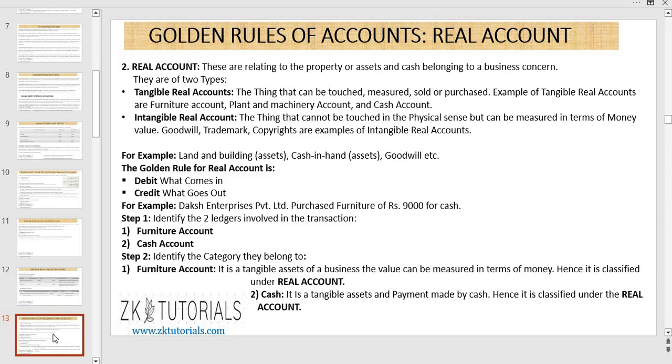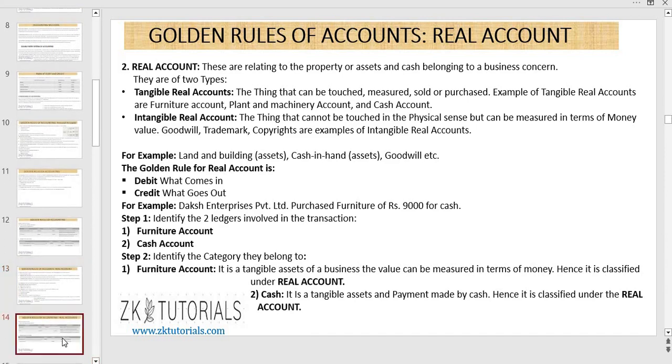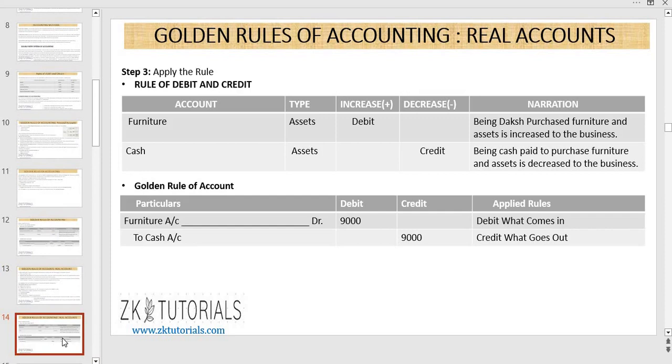So here they have identified the two ledgers involved, furniture account and cash account. Now, in the second step, they have identified the category they belong to. Furniture account is a tangible fixed asset of a business. The value can be measured in terms of money, hence it is classified under real account. And second is cash. It is a tangible asset and payment is made by cash, hence it is classified under the real account. Next, in step number 3, they have applied the rule in two ways, either by rule of debit and credit or the golden rules of accounts. So I am giving you 1 minute to go through this.